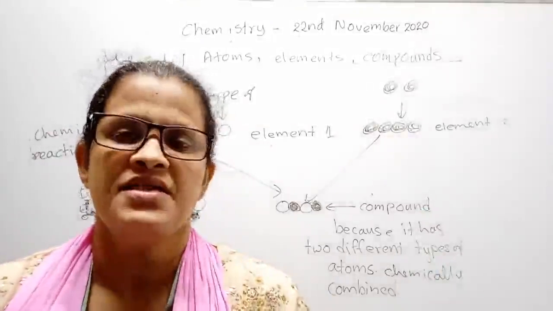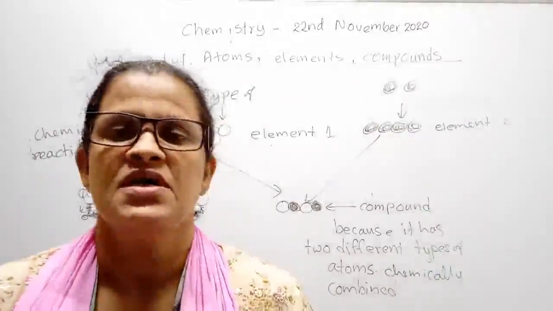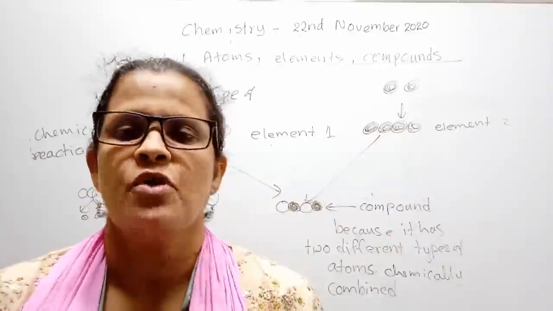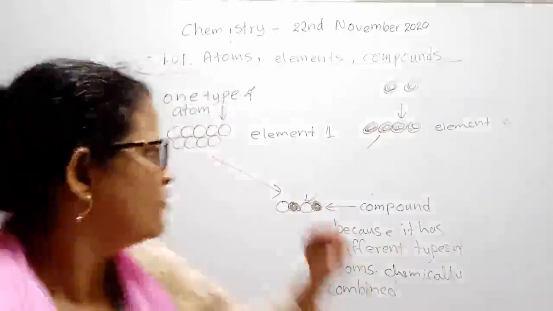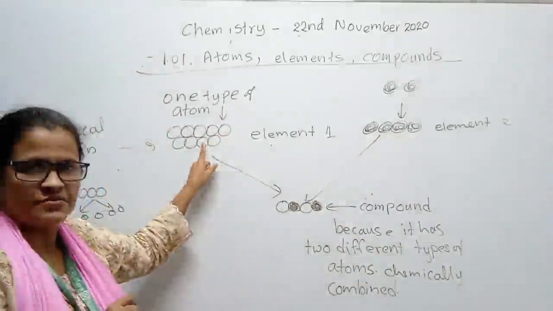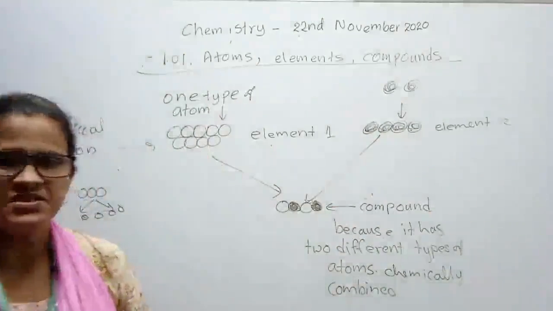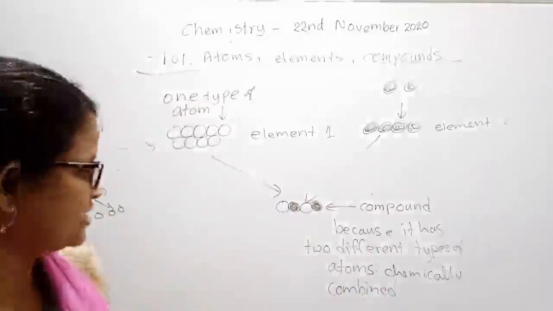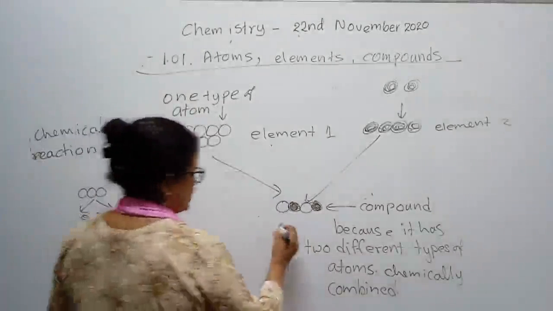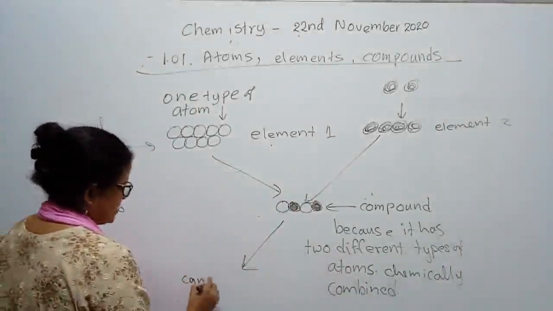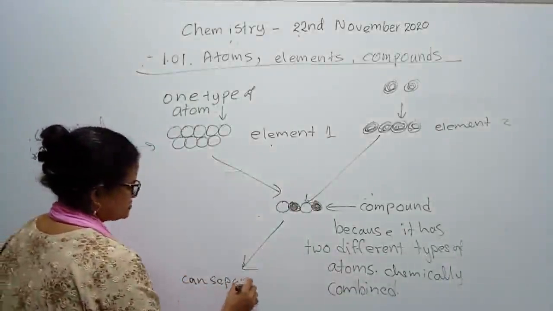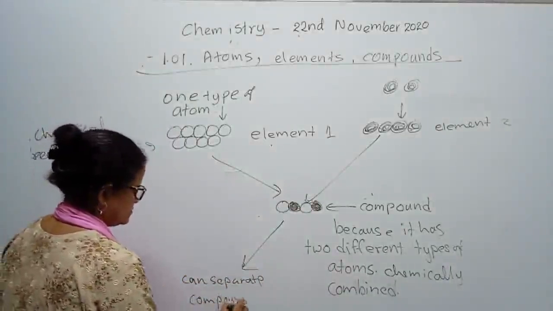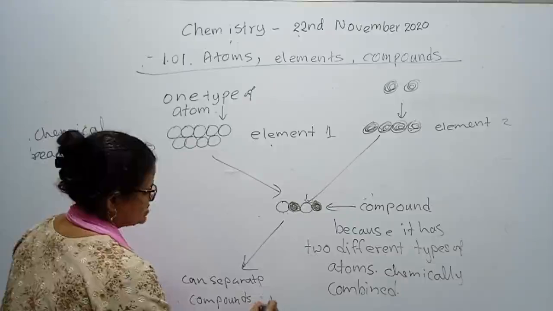In an element, it is difficult to separate atoms in a chemical reaction. We will just get the element at the end as the simplest form. One element is made up of one type of atom. But certain compounds we can separate into elements by a chemical reaction. We can separate compounds into elements.